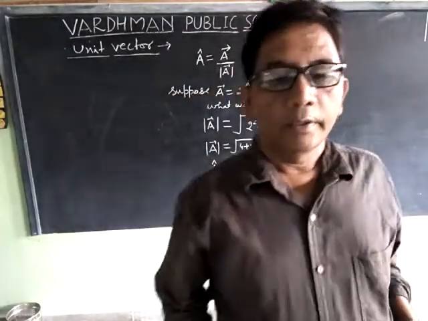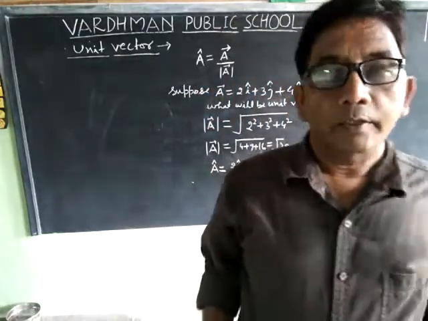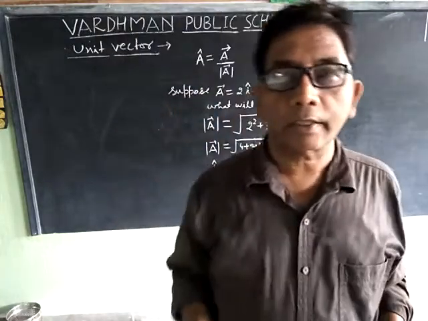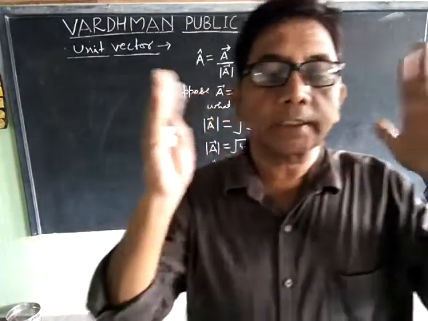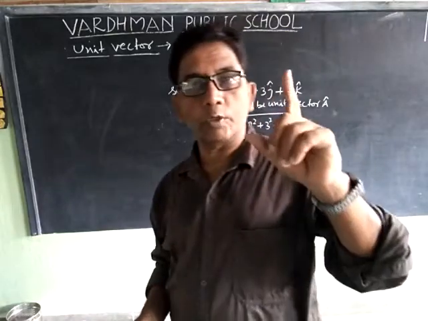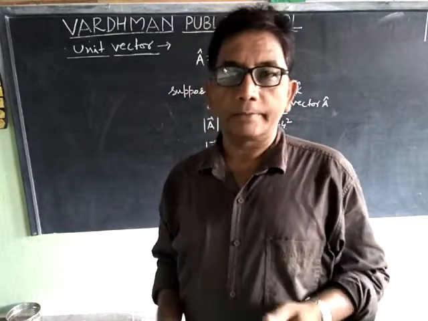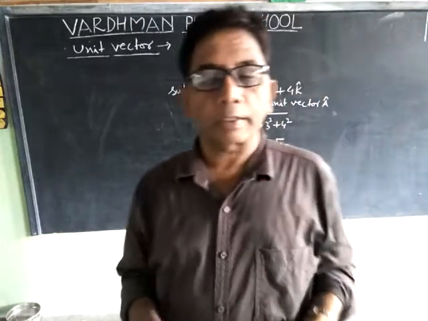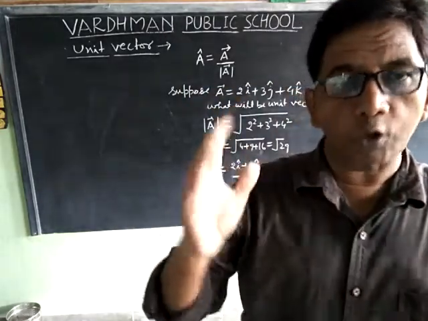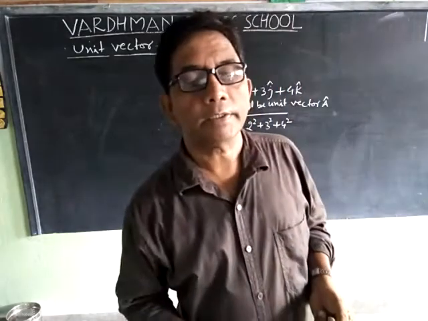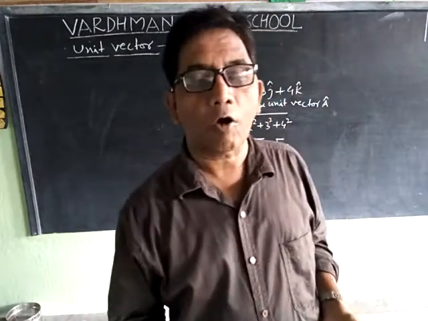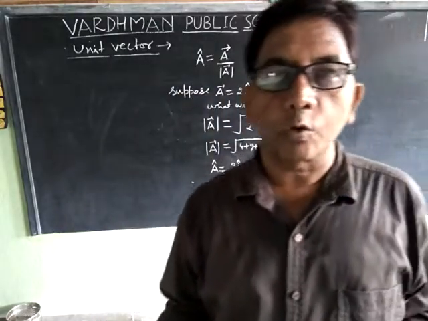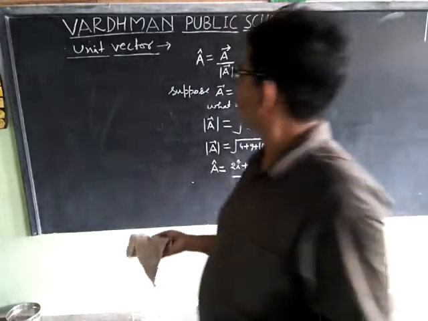Thus we see that the magnitude of unit vector is 1 and unit vector gives us the direction of the given vector. Unit vector has no dimensions. Now we will discuss what is orthogonal unit vector.